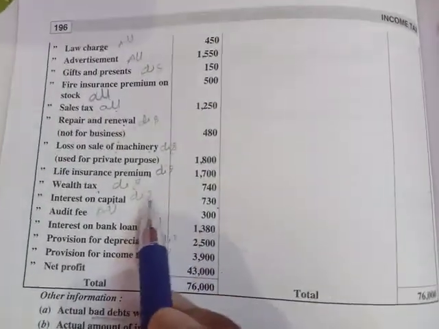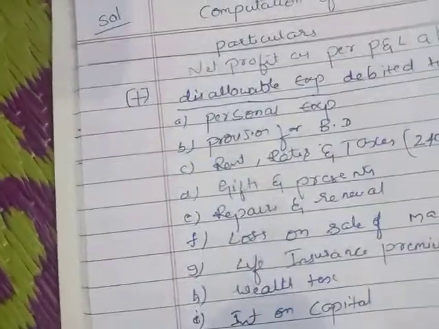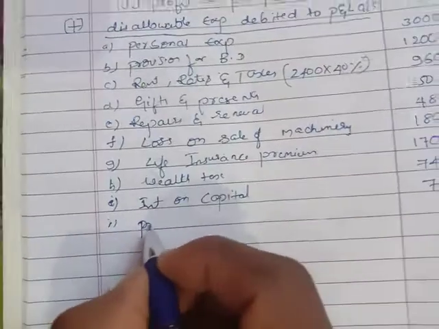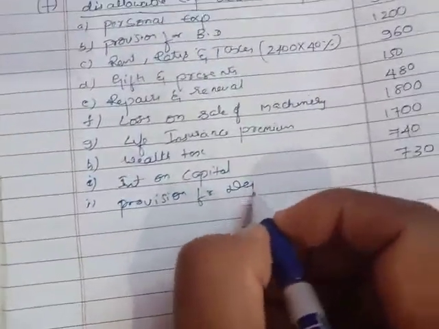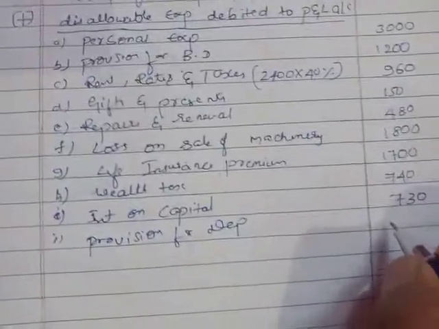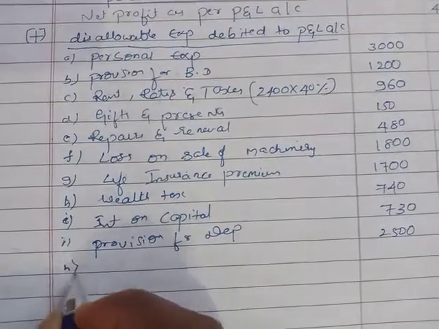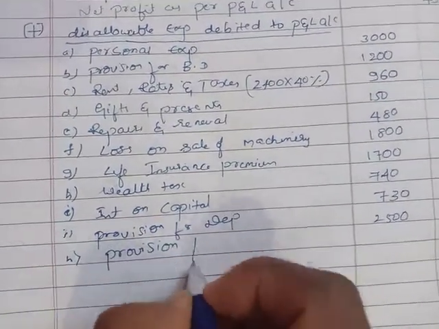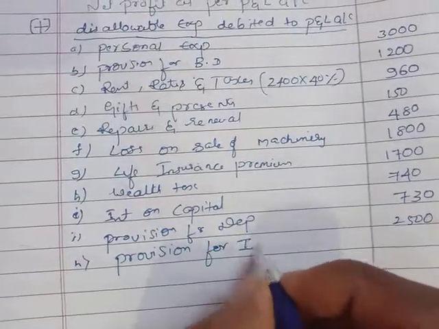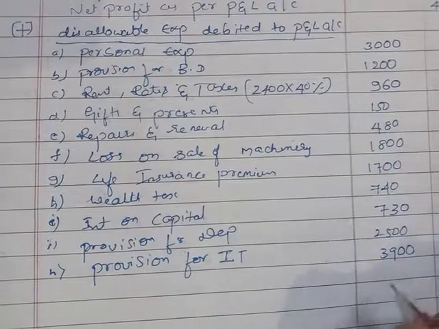Next, any other items? Let's see. Provision for depreciation is disallowable, no? Provision for depreciation is disallowable, 2,500. Next, provision for income tax, that is also disallowable, no? 3,900.